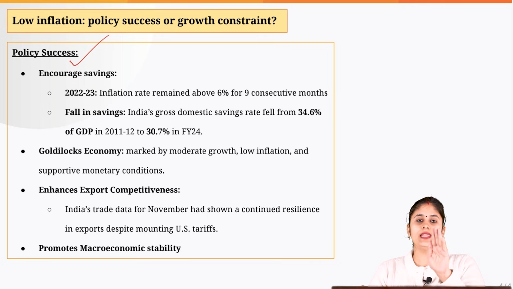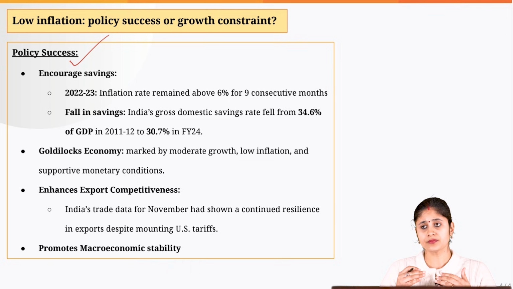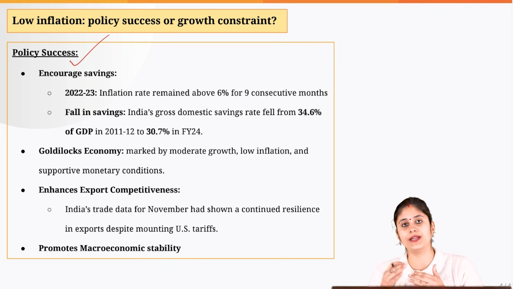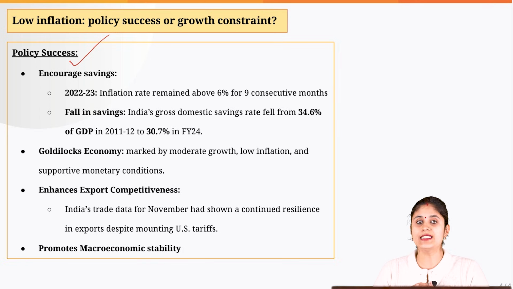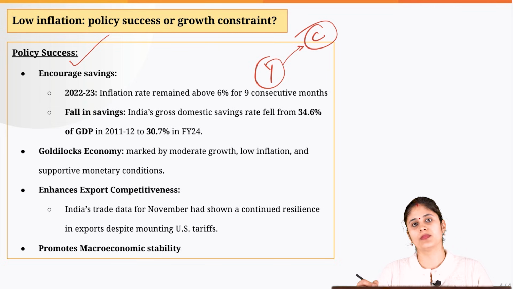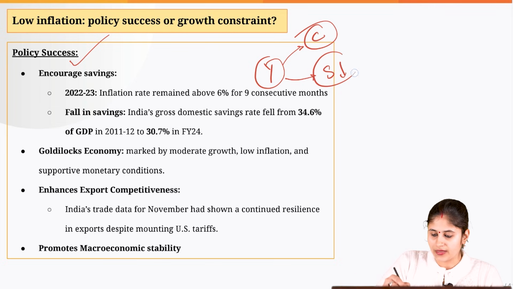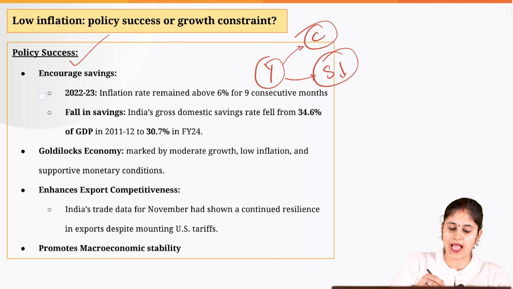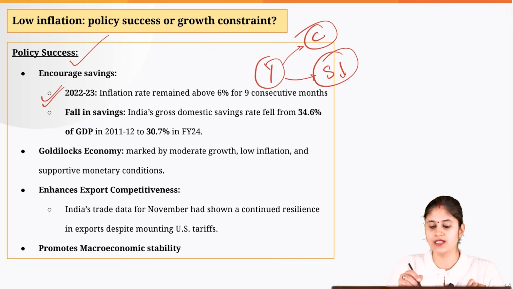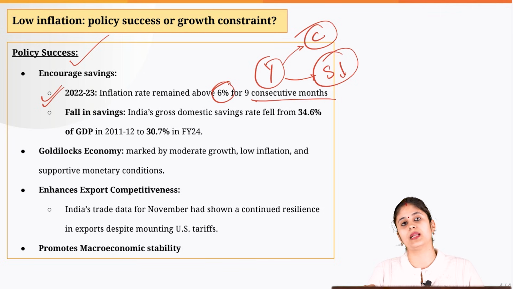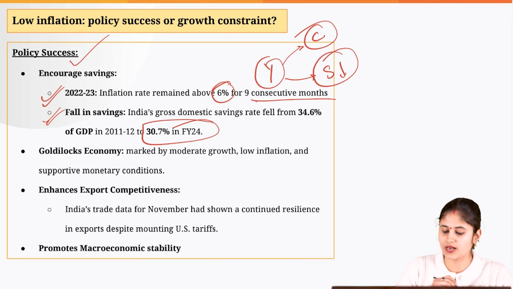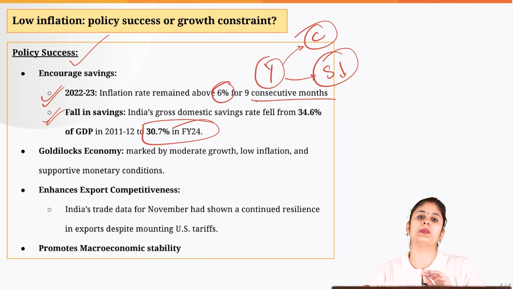Because when there is high inflation, what happens? You will be spending more of the income that you earn on food items, on meeting the daily needs that you have. So ultimately, if the majority of my income is going to consumption, this is going to negatively impact the savings in the economy. And that is what happened way back in 2022-23, when the inflation was higher than 6% for 9 consecutive months. Okay, so it negatively impacted the savings, and that is the reason the savings was roughly 30% in financial year 24.